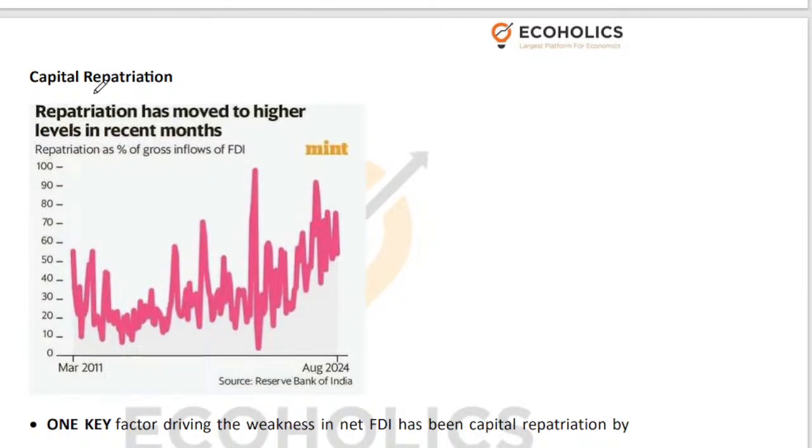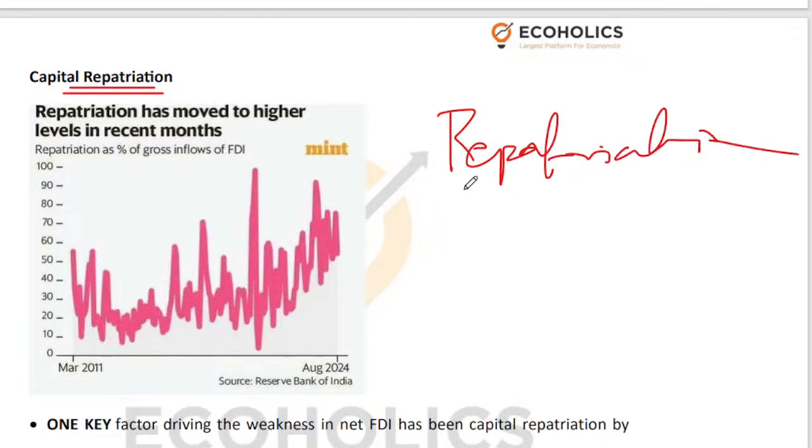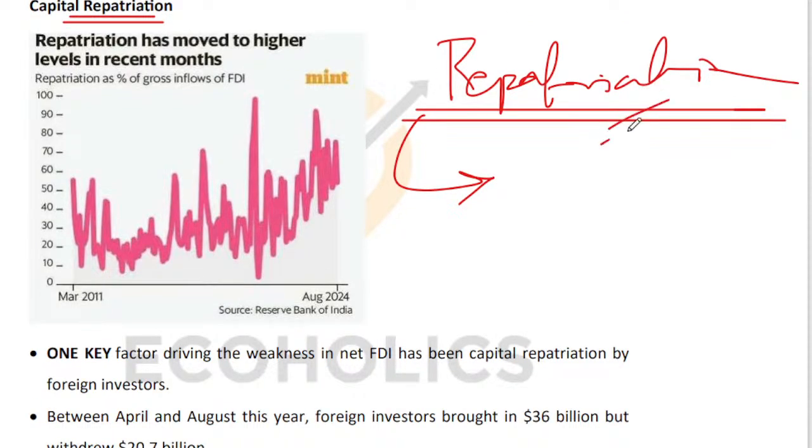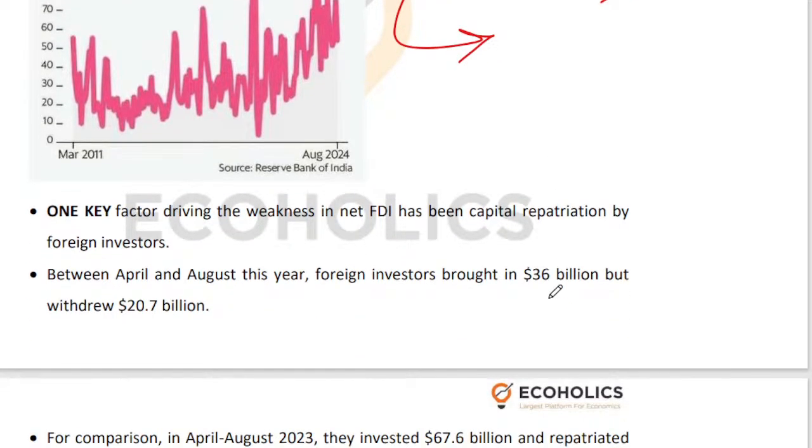Now let me explain the word repatriation to you, right? Repatriation essentially means that you're taking your money back to your parent country, right? That is what you mean by repatriation. You're taking your money back from, let us say, the Indian market to the parent economy from where the money had originally come from, right? So that is the broad meaning of the term repatriation, right?